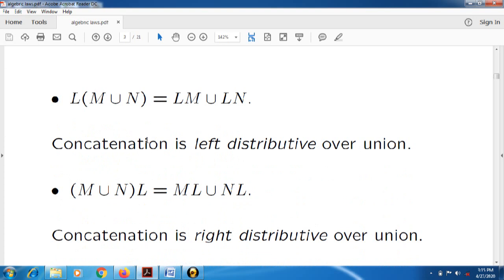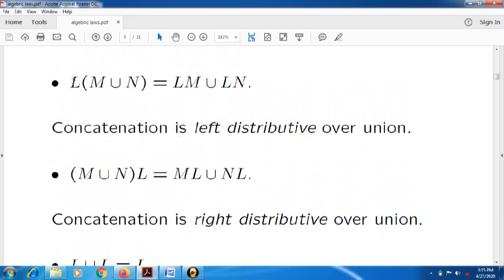Up till now we have seen concatenation and union separately. Whenever we see the distributive law, we find that left distributive over union is possible, as well as right distributive over union. Now how to prove it?